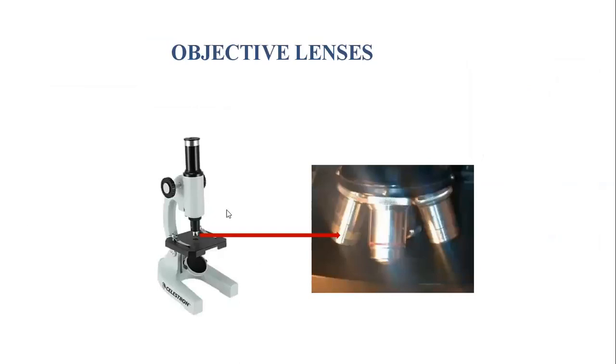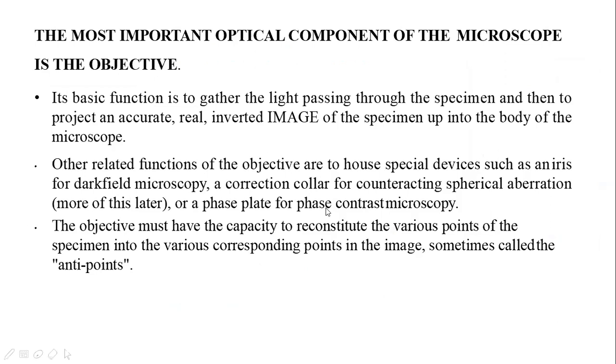Now, let us talk about the objective lens. We have seen there will be three types: 10x, 40x, and 100x.